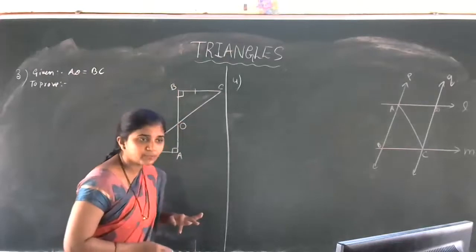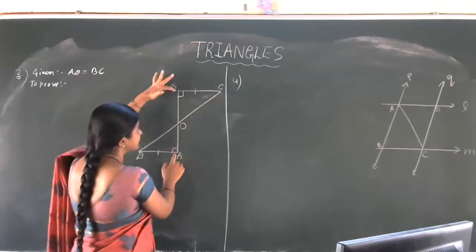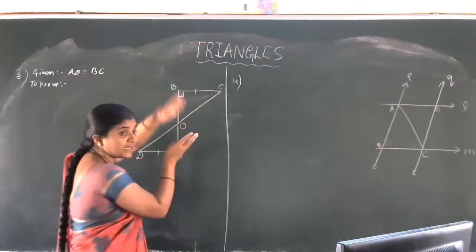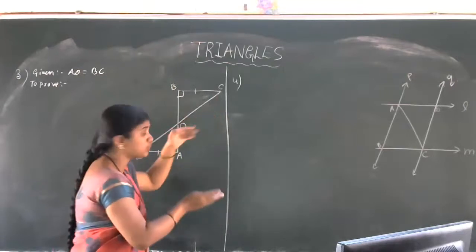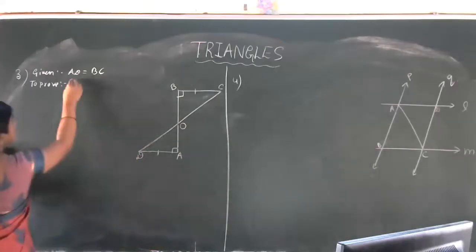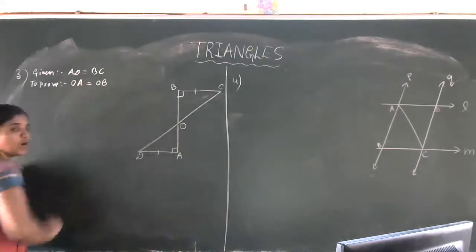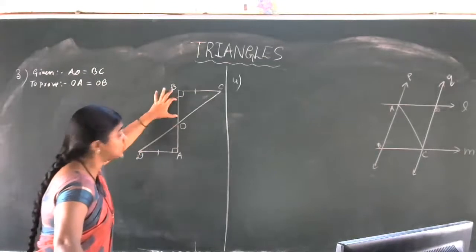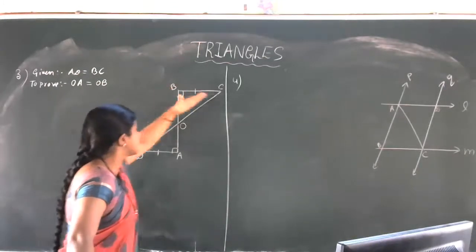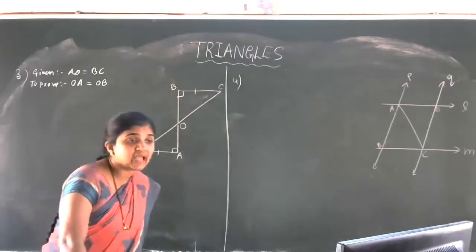What is the to-prove part? Got the idea? This is the CD line which bisects the AB line. The CD line divides the AB line into two equal parts, that is what we have to prove. Two equal parts in the sense to prove is OA is equal to OB. If we show that OA is equal to OB, then we can say that the CD line bisects the AB line. Is that clear?